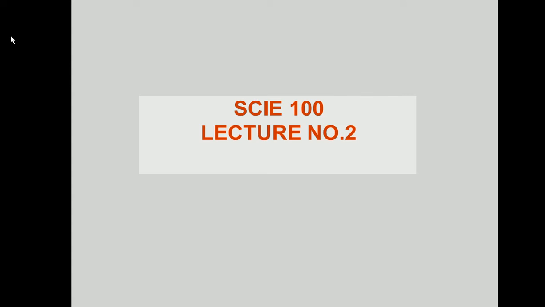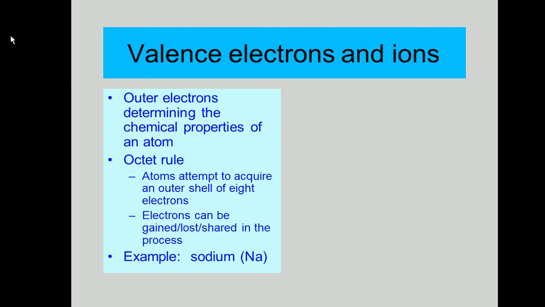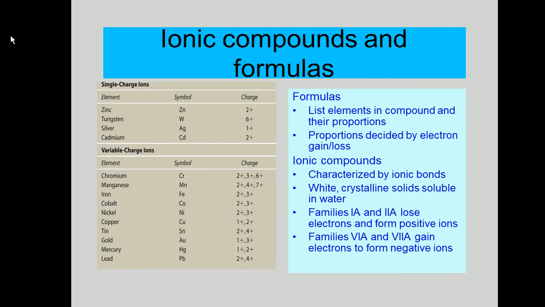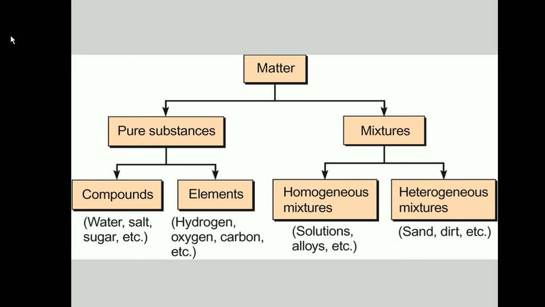Okay, so we have discussed all these things. Matter is made of mixtures or pure substances. Now these mixtures can be homogeneous or heterogeneous. An example of homogeneous is a solution. If you take a glass of water, add salt to it and dissolve it, it's a solution, which means the concentration of the salt in that water is the same everywhere. Heterogeneous is where the concentration of your solutes is different, like sand.